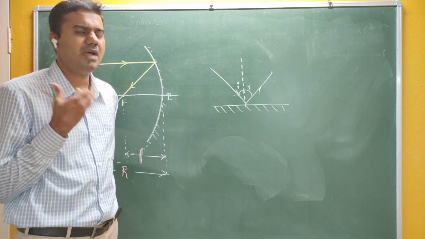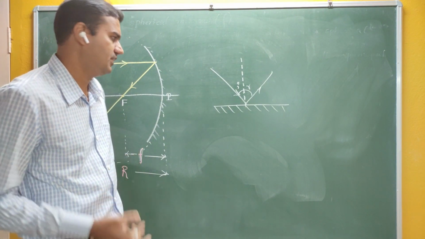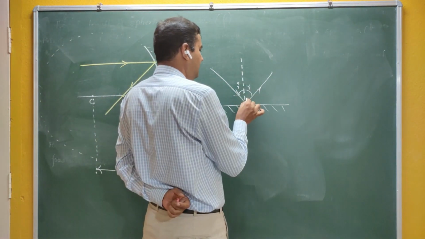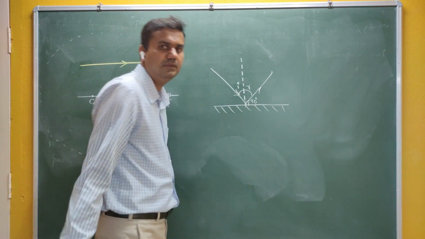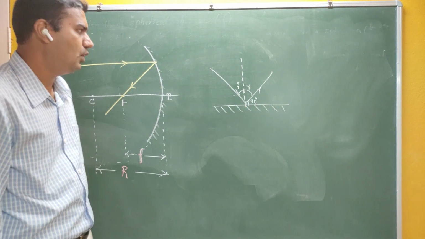Okay, so what is normal? Normal is nothing but the imaginary line which is perpendicular to the surface. In case of plane mirrors, you can easily represent the normal here. So this is 90 degrees. So this dotted line is said to be a normal line.